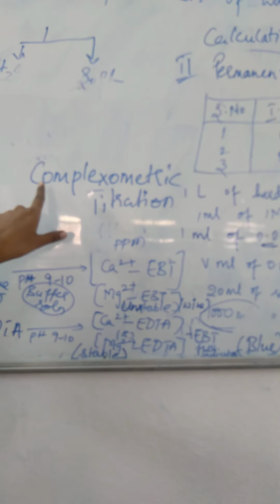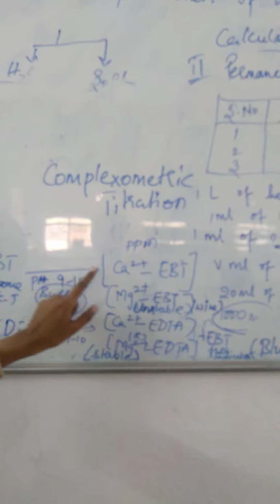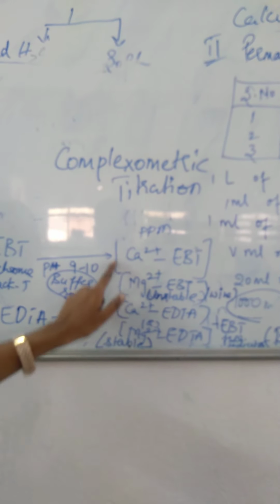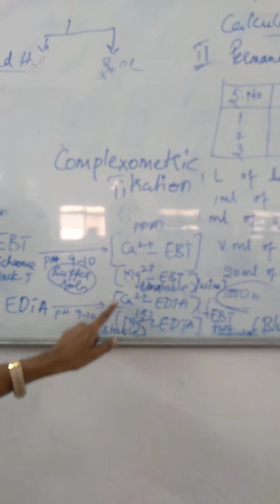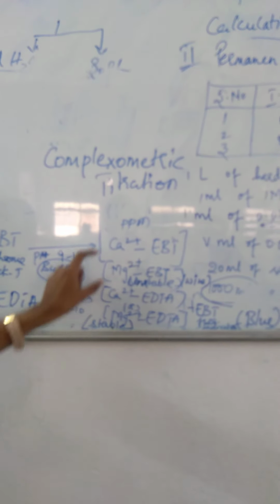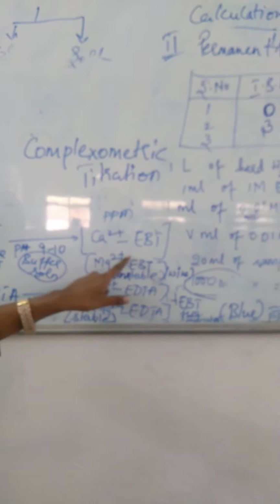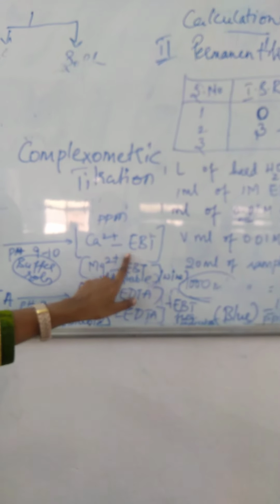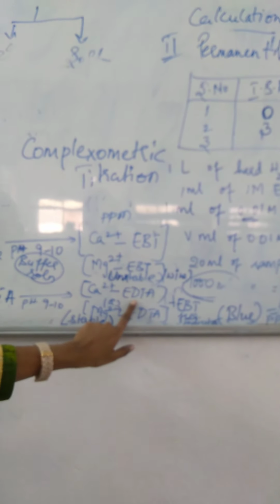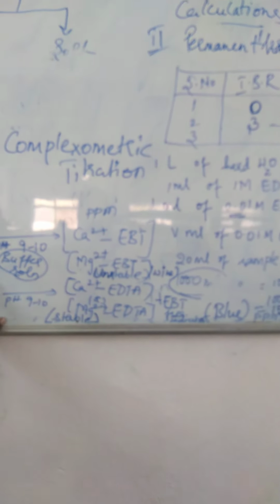Why do we call it complexometric? Due to the formation of complexes during the reaction. Calcium and magnesium form complexes, stable or unstable, with the EBT and the EDTA. So that is the principle involved in this titration. Thank you.